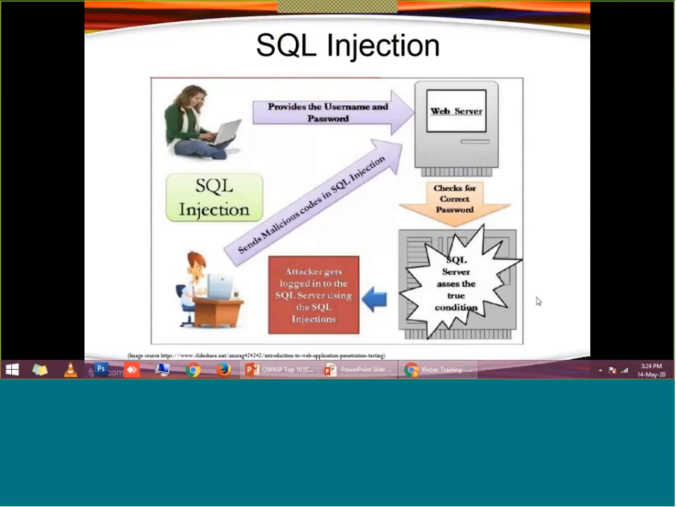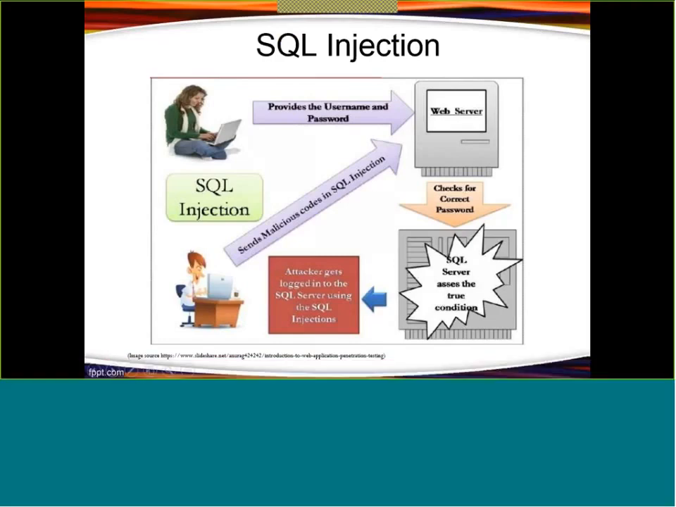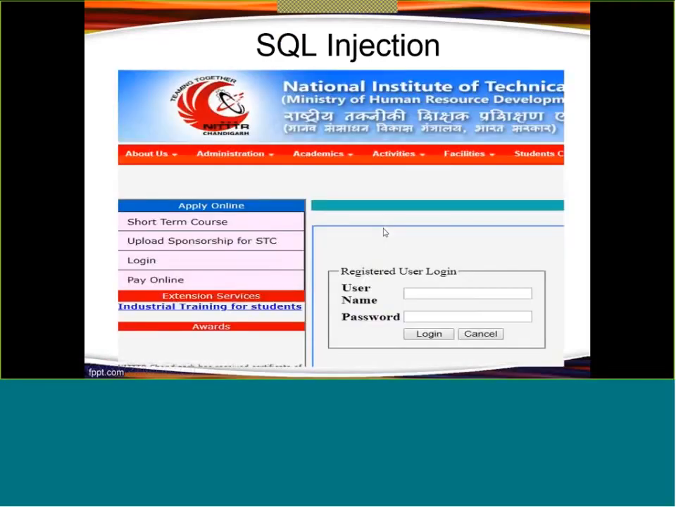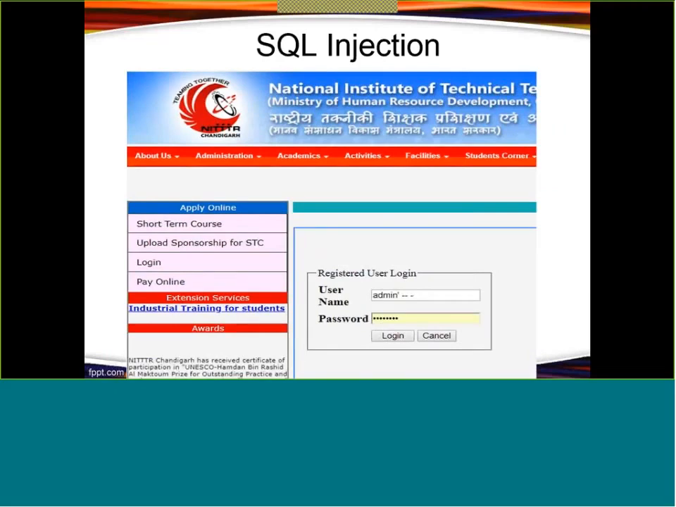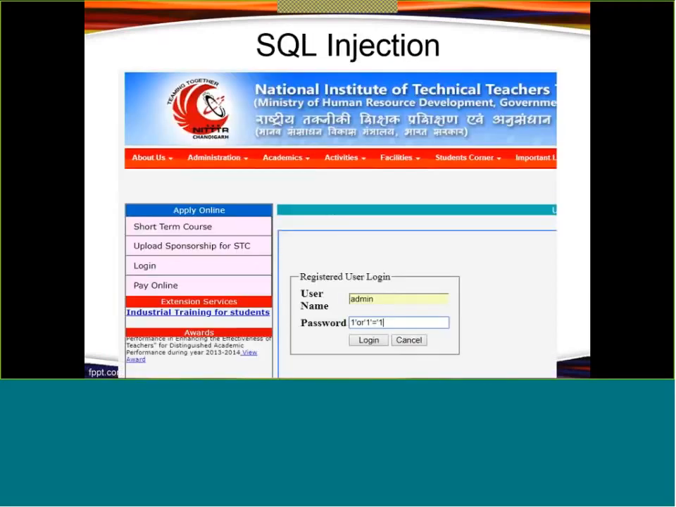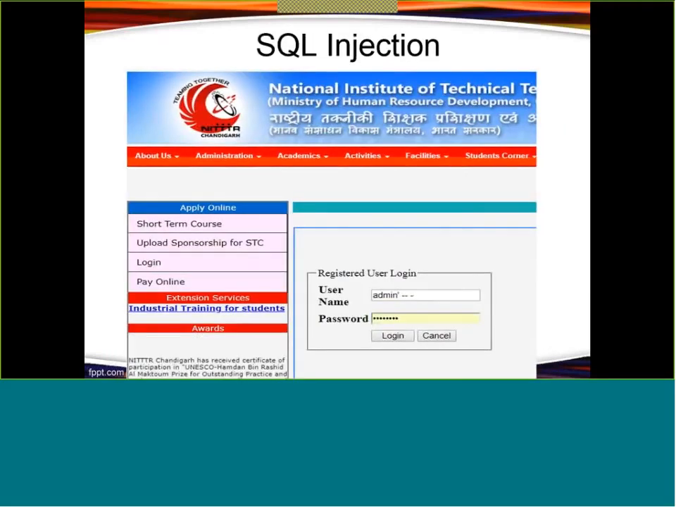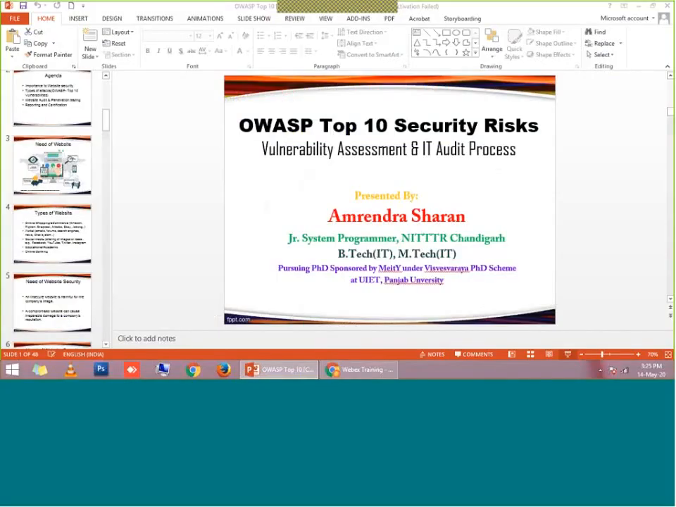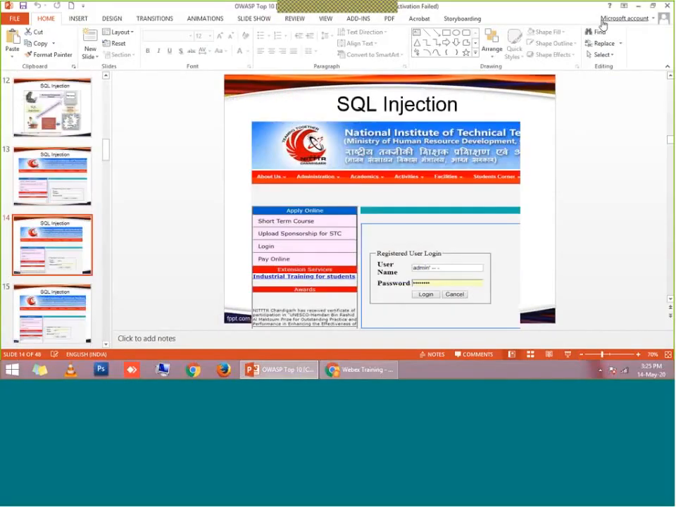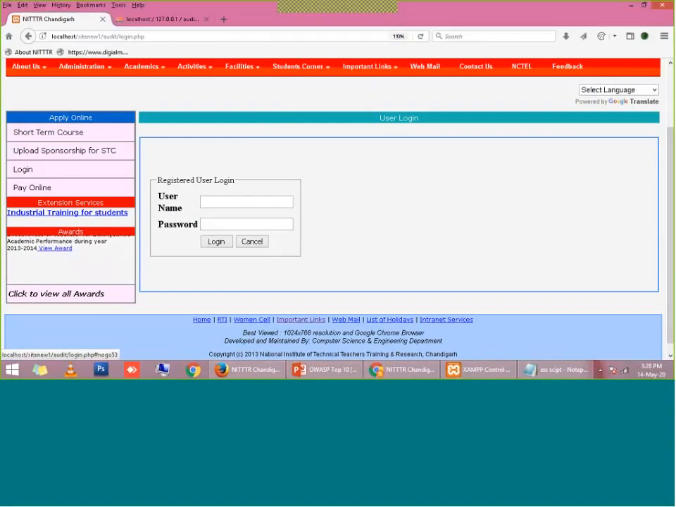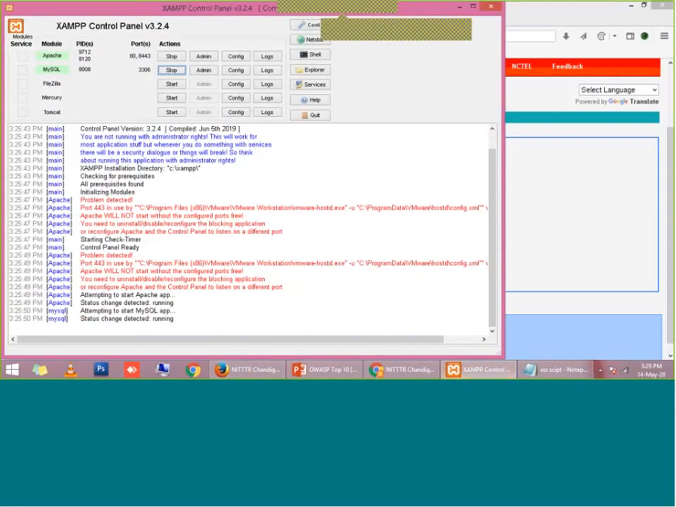To show you how this SQL injection works, I have made a dummy page. I am going to launch this page. I made a login control here, with username and password. Once the user enters the correct username and password, he will be redirected to the secured page. Otherwise, he will not be allowed to enter the secured page. Now I am going to demonstrate how this SQL injection works.